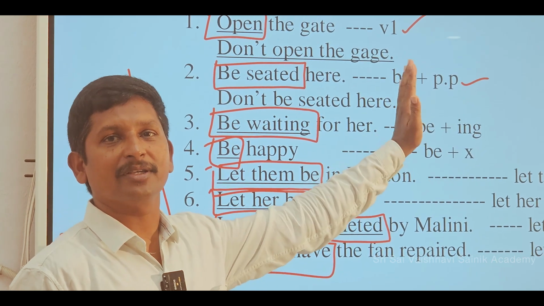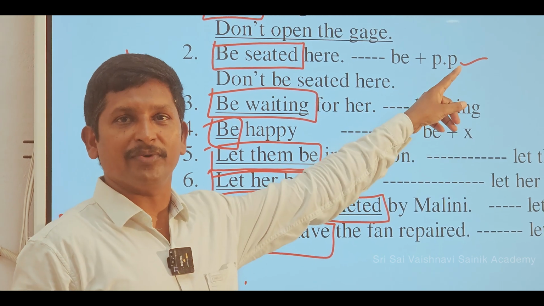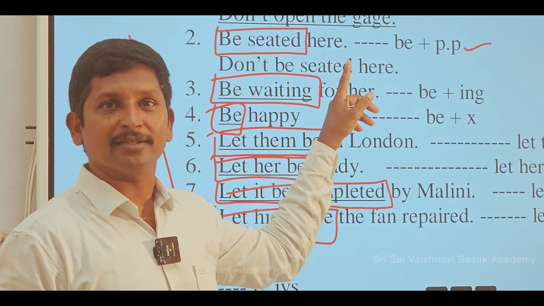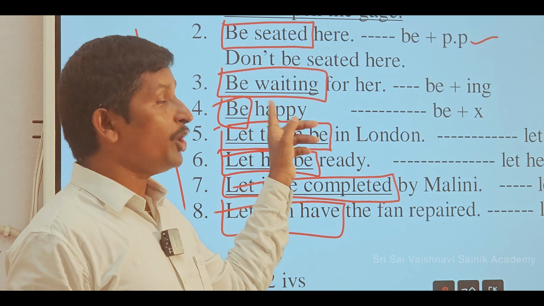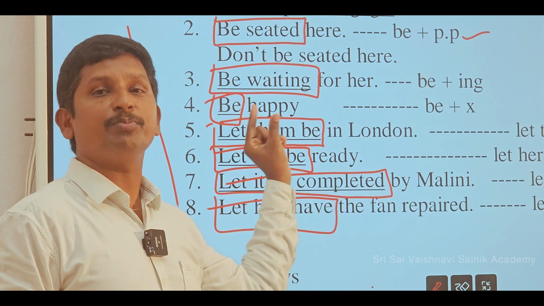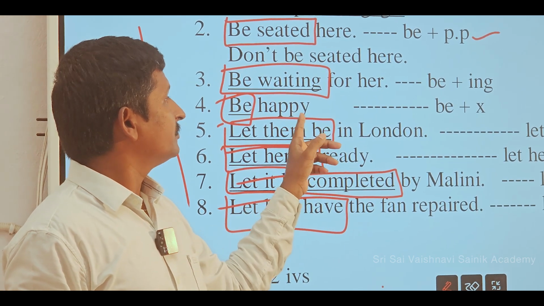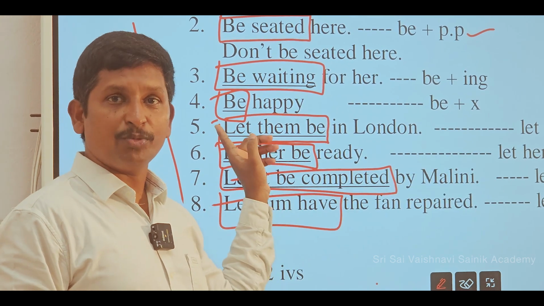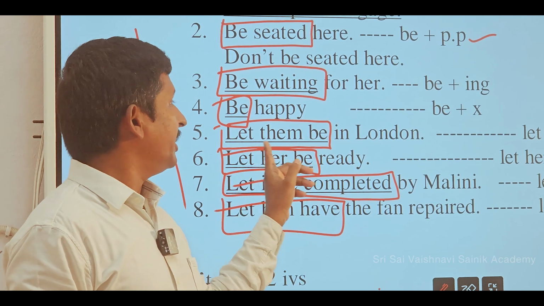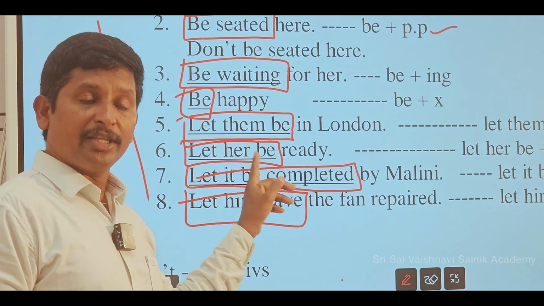Don't open the gate. Next, be seated here, be plus PP form. Don't be seated here. Next one, be waiting for, be plus ing form. Just add don't. Don't be waiting for me. Next, be happy, be plus no verb. Don't be happy. Let them be in London, let them be plus no verb. Don't let them be in London.